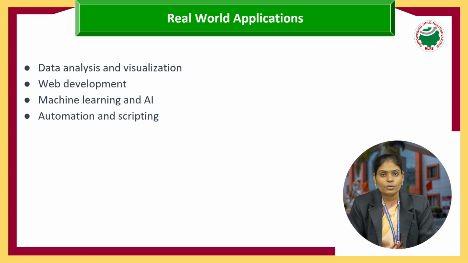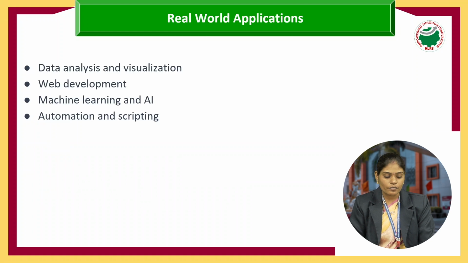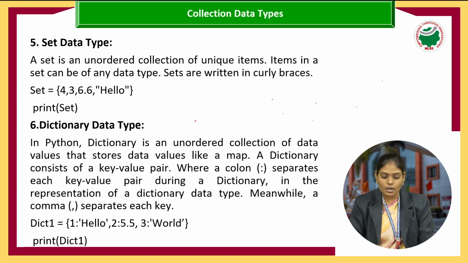And where are we going to use Python? The applications where we use Python are data analysis, visualization, web development, machine learning, artificial intelligence, automation and scripting. And these are the references we require for accessing data from Python. So these are about what Python is, who introduced the Python language, and what the various data types in a Python program are. Thank you.